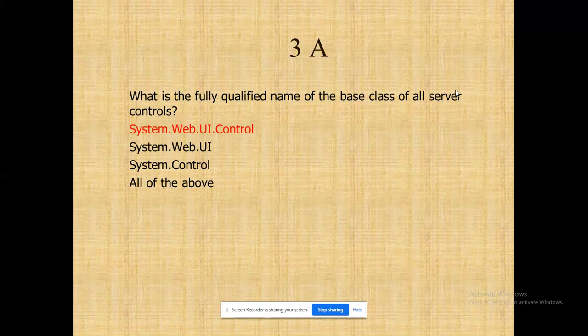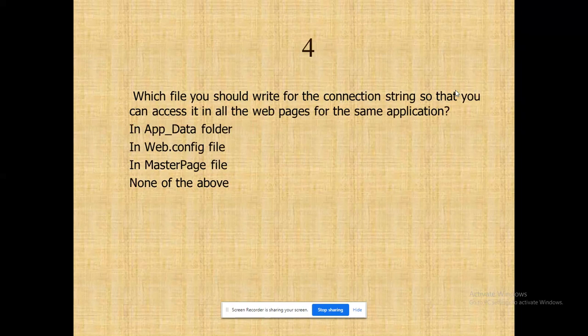See, in Java, what we write is import java.util.*. But in C# or in ASP.NET, what will I use? I will use the term using, right? Using system.web.ui.control; otherwise, system.web.* will import all the necessary packages which are useful for implementing my program, right? So that's the term that I'm ready to represent here.